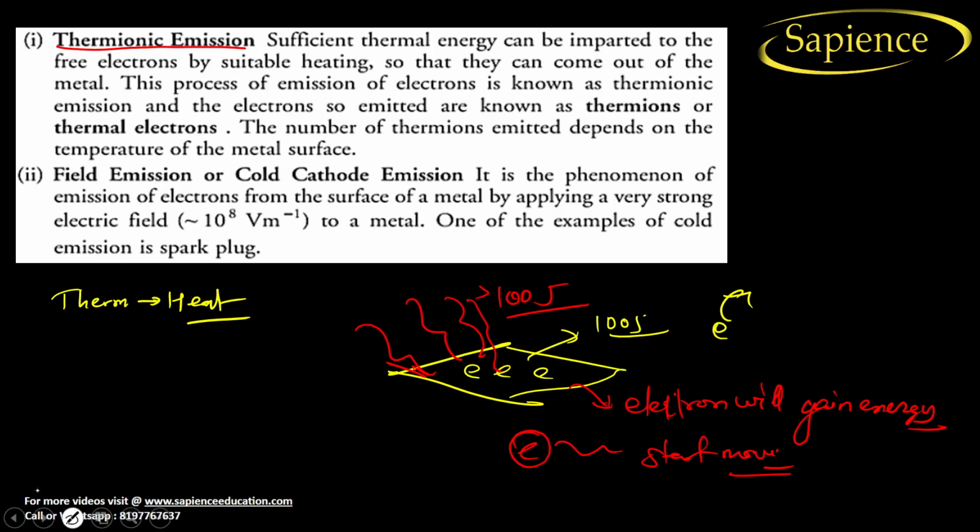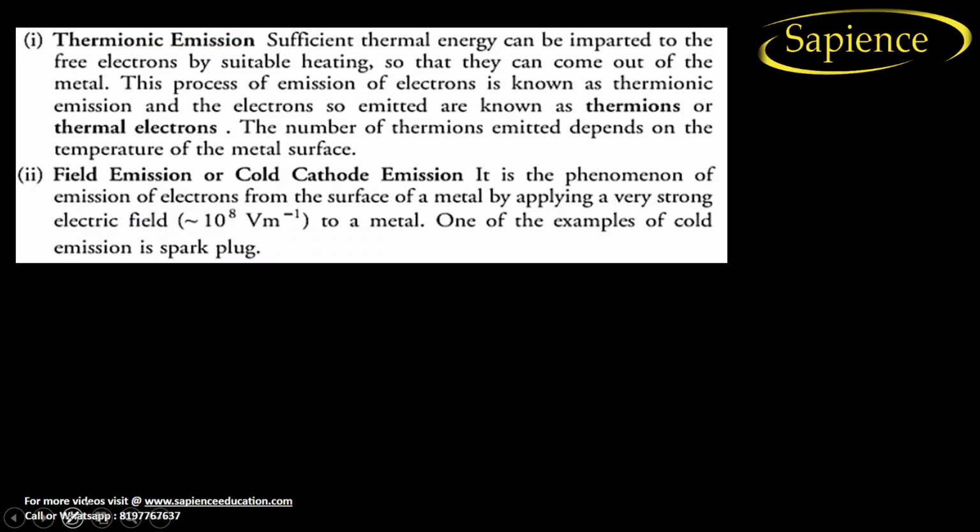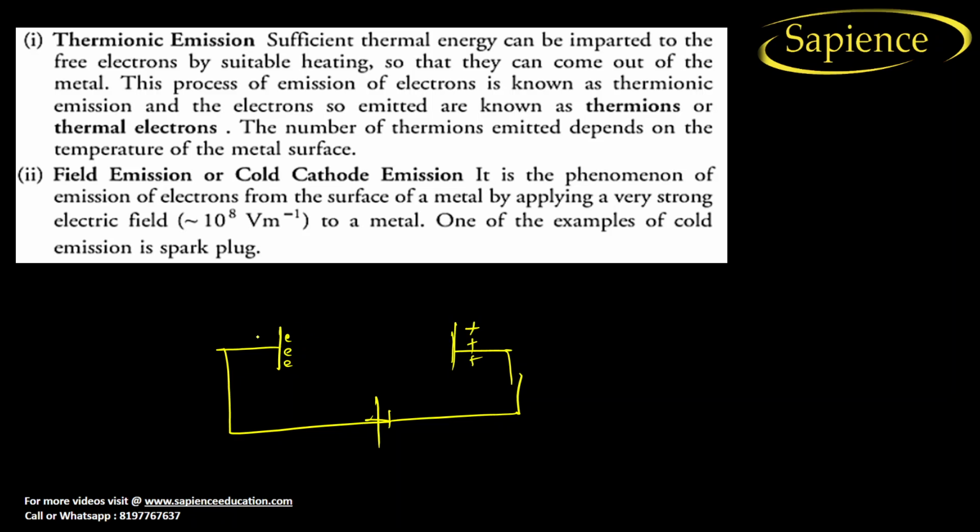Now the next one is field emission or cold cathode emission. What is field emission? Let us try to understand. If you draw the cathode as well as the anode, let us consider this is a vacuum-like structure. There is an electron, and you apply a potential difference between these two, where this is negative and this is positive. If you apply a very high voltage,